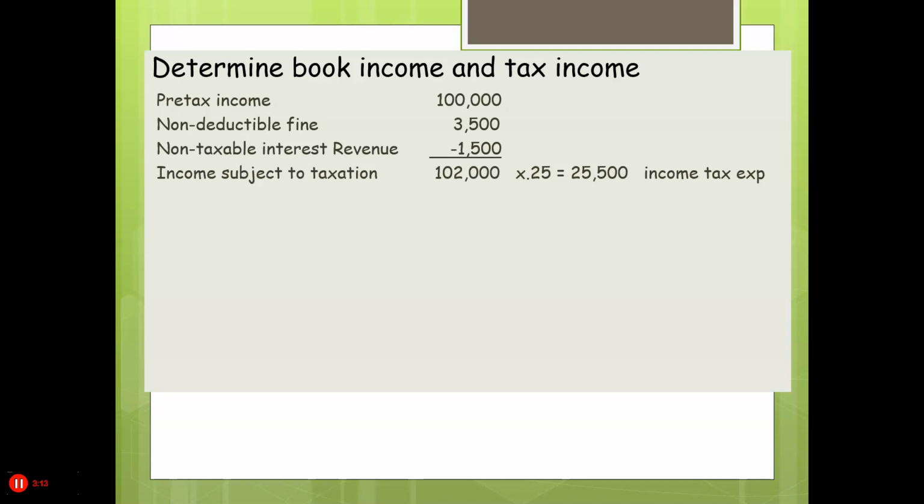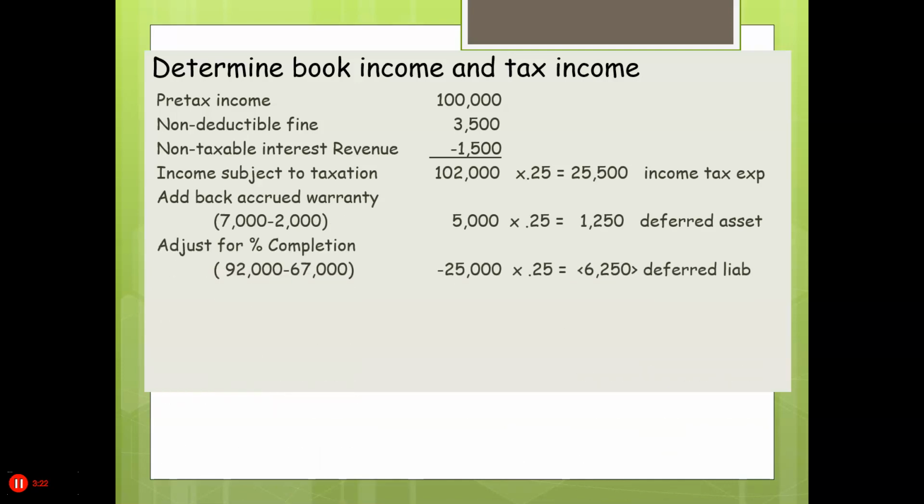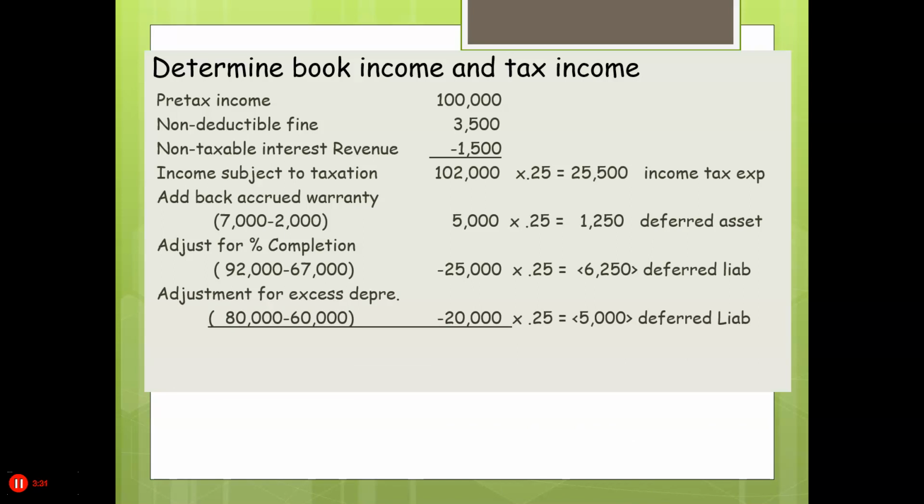Now we're going to adjust our taxable income. So what we're going to do is add back in those expenses we backed out based on our estimates. We're also going to have to minus the revenue. And we're going to have to also take depreciation, which allows us to take more depreciation. We're going to minus that from taxable income. And on the warranty, we actually add that back in because we can't deduct it for tax purposes until they actually occur. So we end up with taxable income of $62,000, which means that our income taxes payable is $15,500.